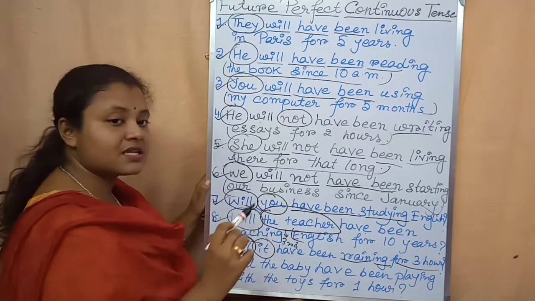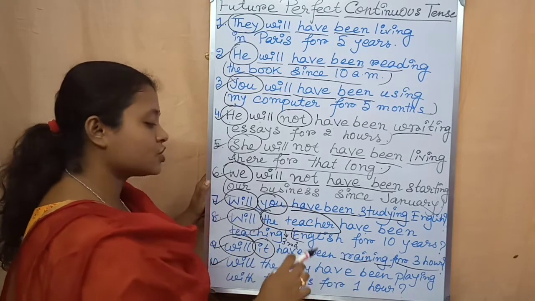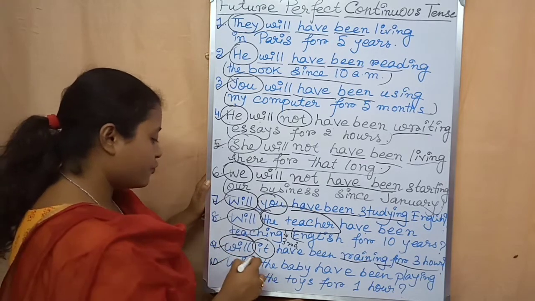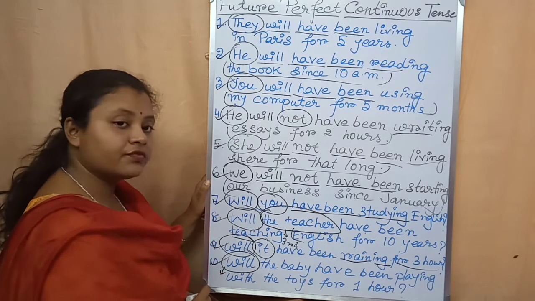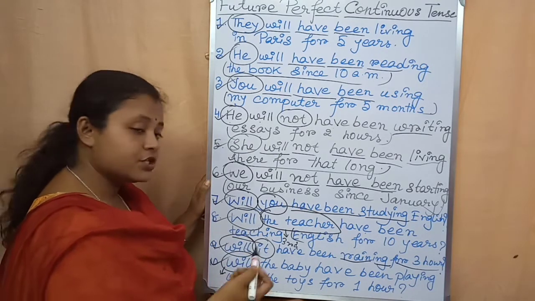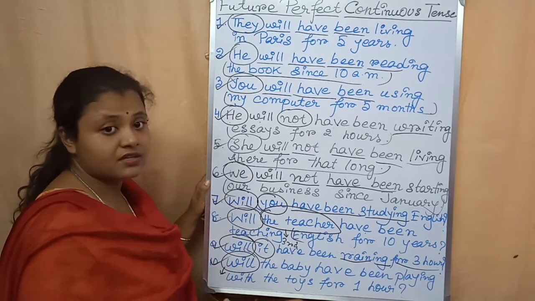Now come to the last example. Will the baby have been playing with the toys for 1 hour? At first we will start the sentence with will because obviously it is an example of interrogative sentence. So we have to start the sentence with an auxiliary verb.